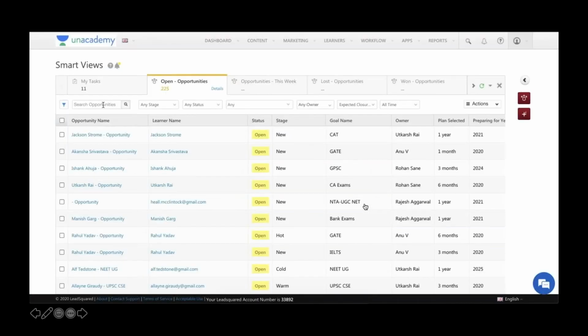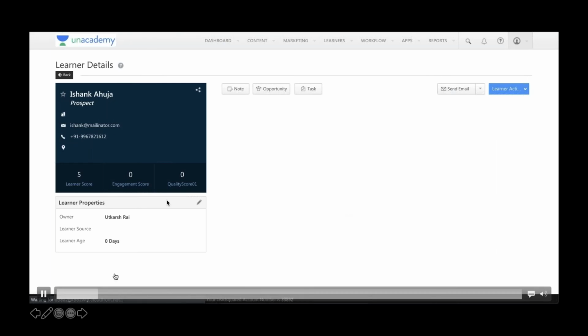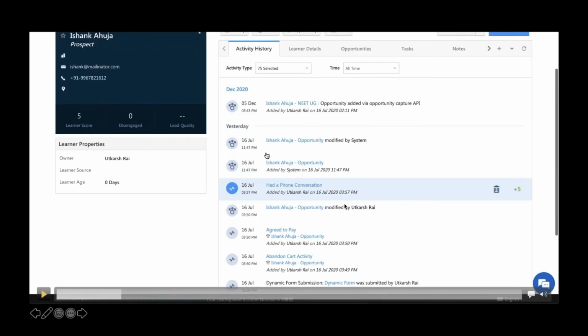Coming to contact details page, we discussed everything about opportunity. Now, how does the current contact details page look like? If we go there, the composition is still the same. It's just that now it shows a consolidated view. So let's say there was a particular opportunity that got added with this particular contact.